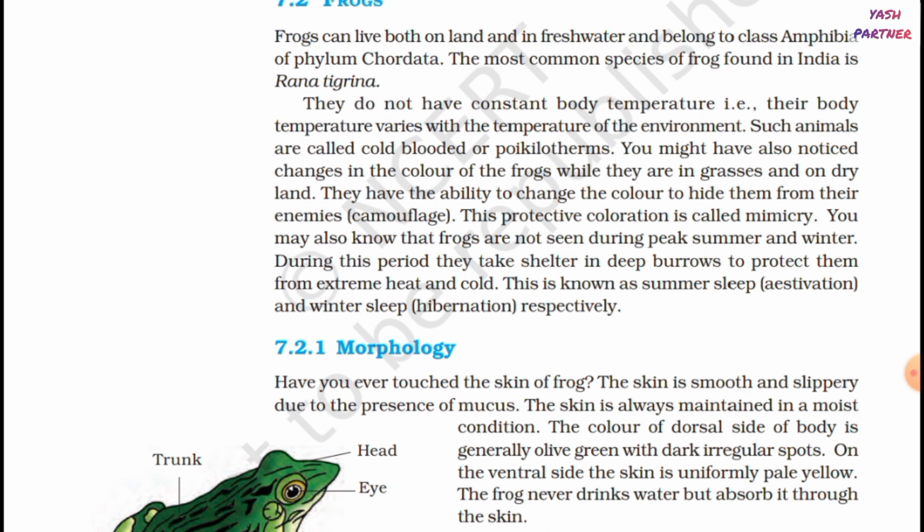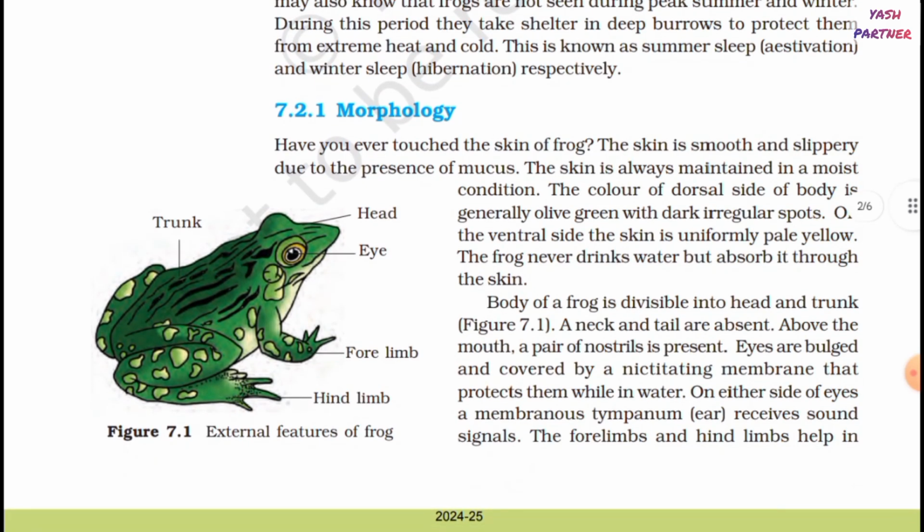7.2.1 Morphology. Have you ever touched the skin of frog? The skin is smooth and slippery due to the presence of mucus. The skin is always maintained in a moist condition. The color of dorsal side of the frog is generally olive green with dark irregular spots. On the ventral side, the skin is uniformly pale yellow. The frog never drinks water but absorbs it through the skin.